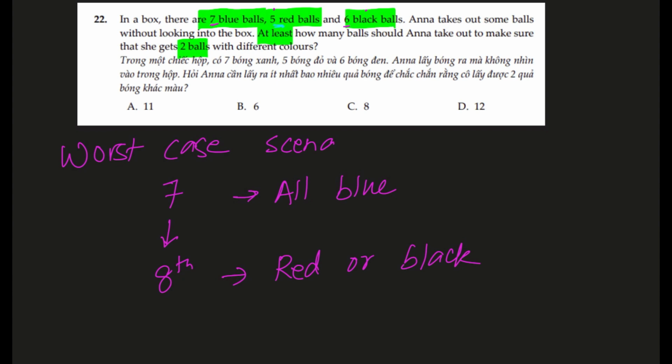So always remember, in these types of questions you're looking for the worst case scenario. So for this answer we have 8. If we pull out 8 balls, it is guaranteed that there will be at least 2 colors. So our answer is 8, which is C.